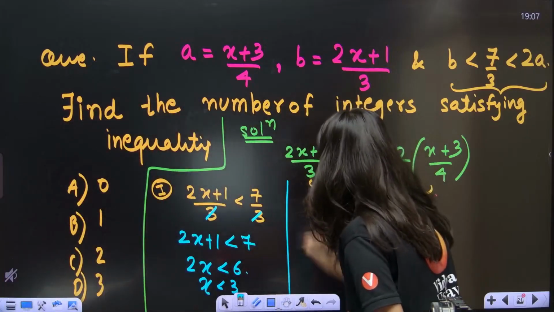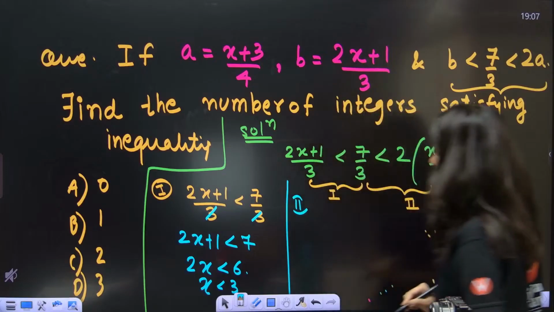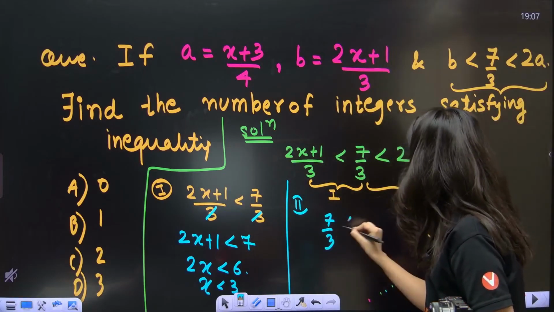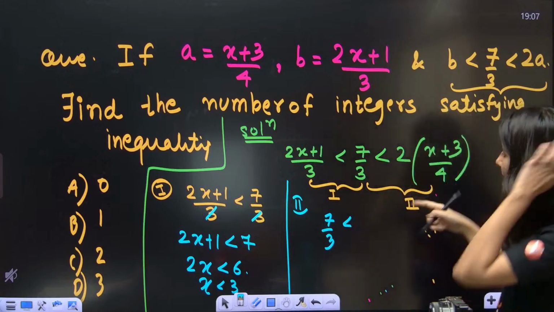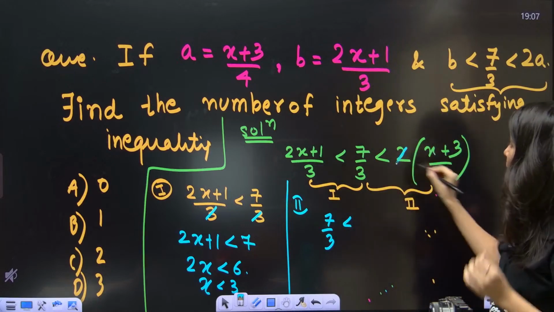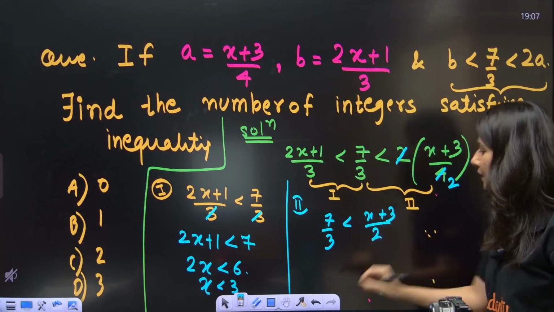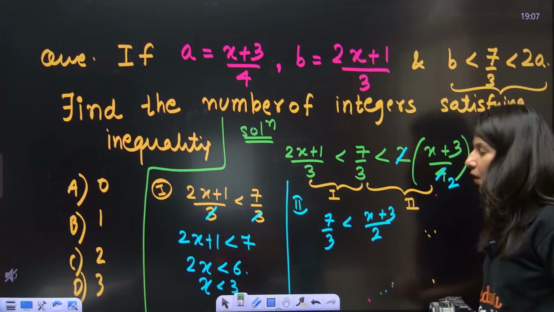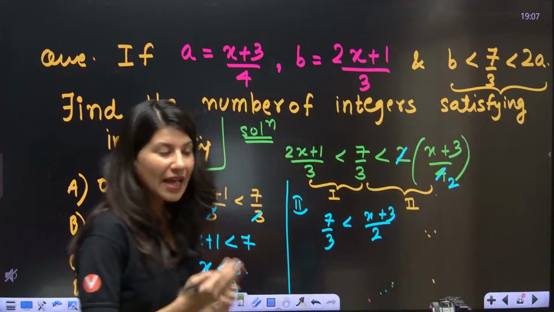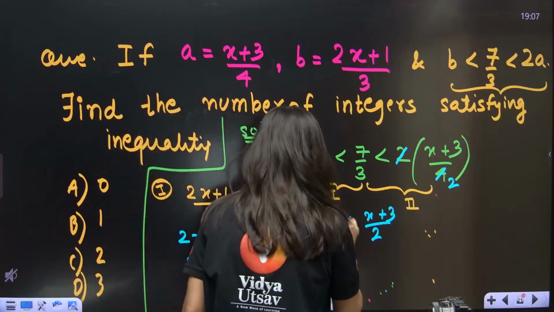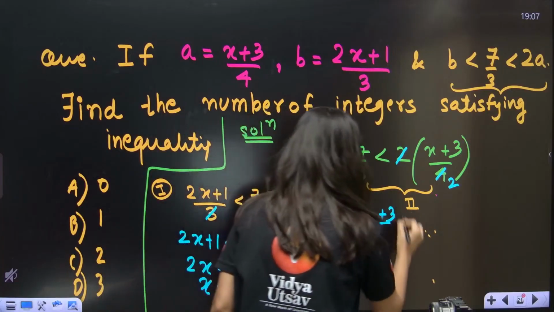Now let's talk about the second inequality, which is 7 by 3 and this. Now you can cancel it out also. 2 ones are 2, 2 twos are 4. So x plus 3 by 2. Correct? Everybody? Now what you need to do is see, multiply 6 both the sides, it will help you. 6 here and 6 here.